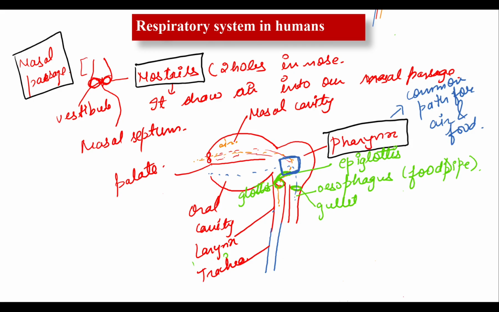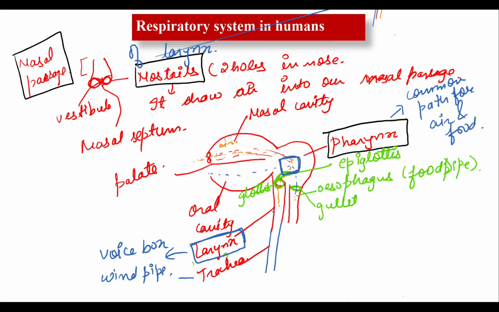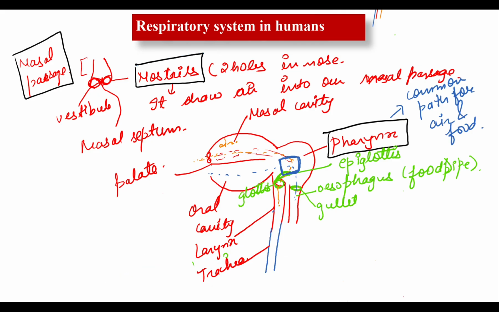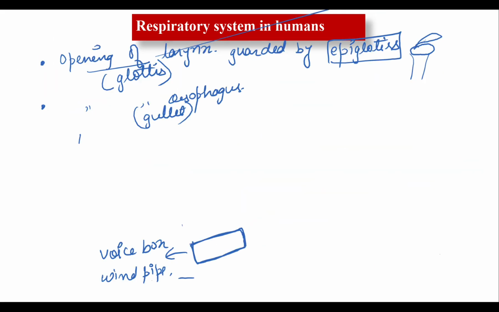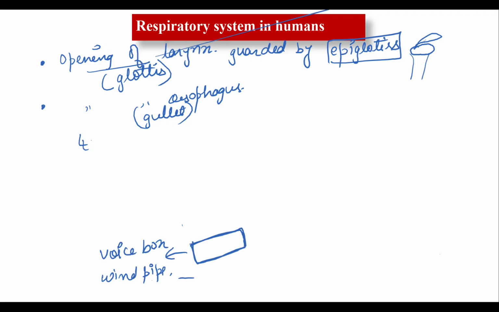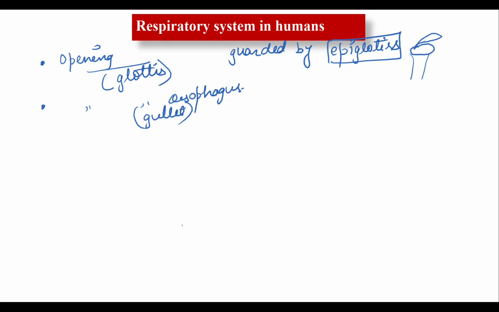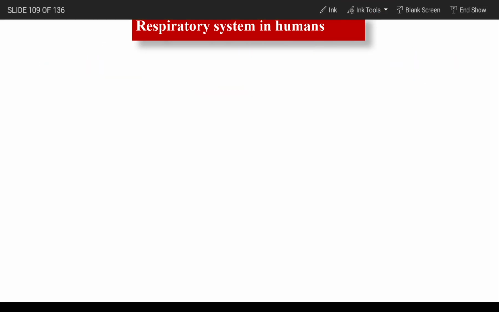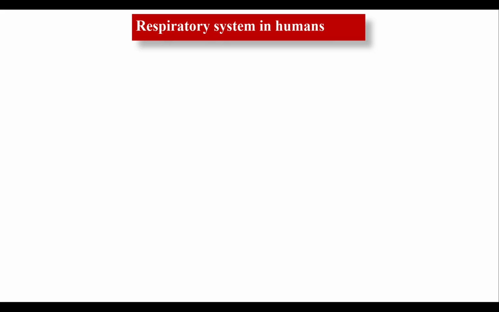The first part is the nose, the second part is the nasal passage, the third part is the pharynx, and the fourth part is your larynx region. So let's talk about the larynx. Write down the heading larynx. Let me erase all these things. Again I'm going to write it there.